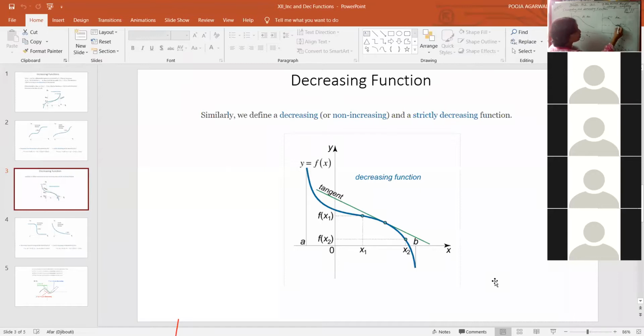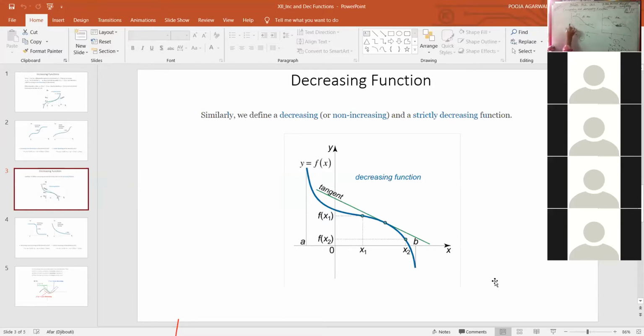This is also f(x2). This is also f(x2) if we are taking some other point. So we see that at some points the values are equal, and at other points the values are decreasing. So this is a decreasing function. If we take some f(x1) and some f(x2), and look at all the points when we are moving from left to right, the values of the function are going on decreasing only.